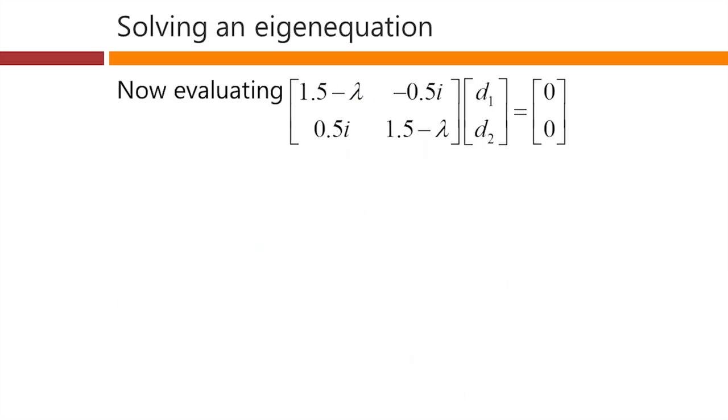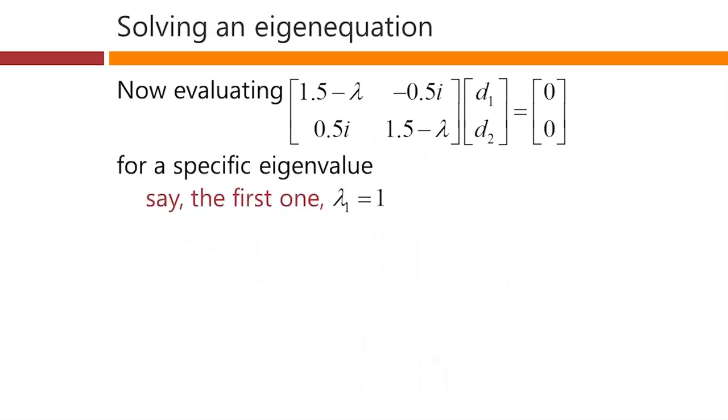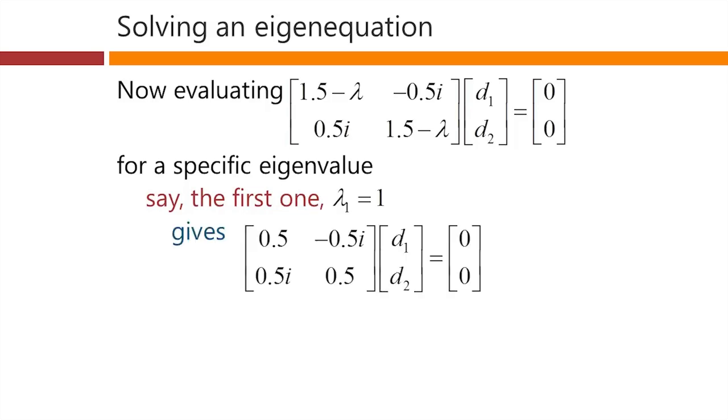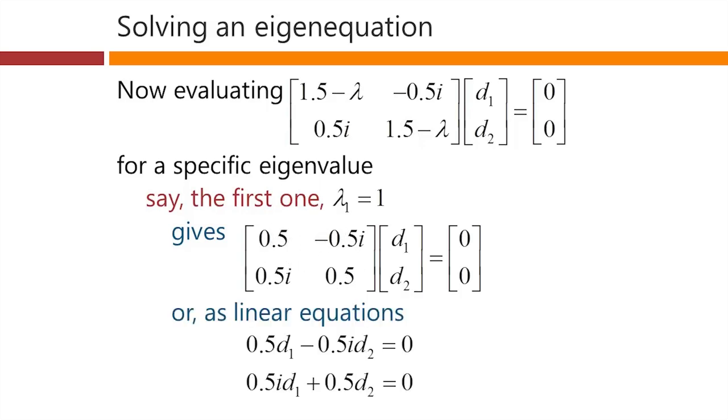We can evaluate this now for a specific eigenvalue. So let's take, say, the first eigenvalue, lambda 1 equals 1, that we just figured out. Putting lambda 1 equal to 1 into this matrix gives us this matrix equation. And now, conveniently, we can go back to writing out the matrix equation as a couple of linear equations.